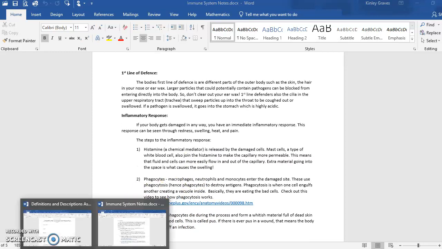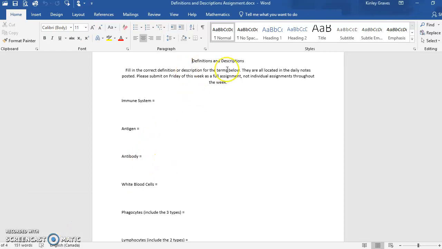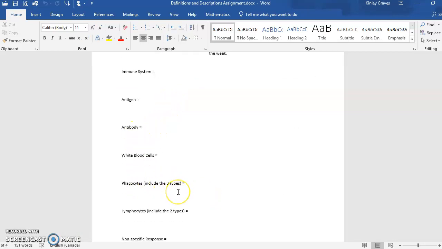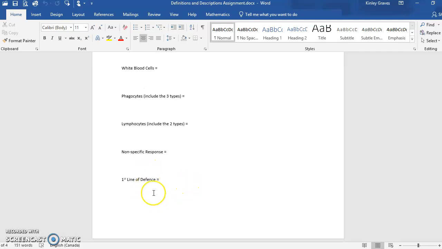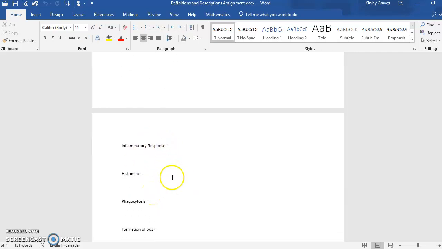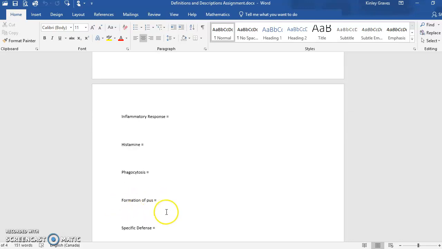Make sure you're coming back to your definitions and descriptions, and you're going to write in a definition and a description of the immune system: antigen, antibody, white blood cells, phagocytes including all 3 types, lymphocytes including 2 types. Talk about the non-specific response, the first line of defense, and the inflammatory response: histamine, phagocytosis, formation of pus.